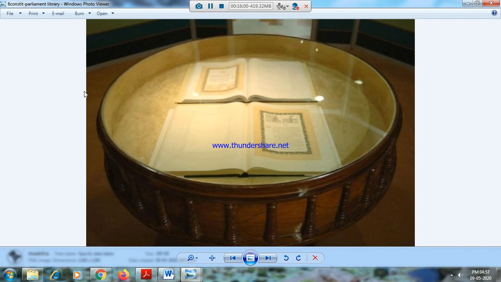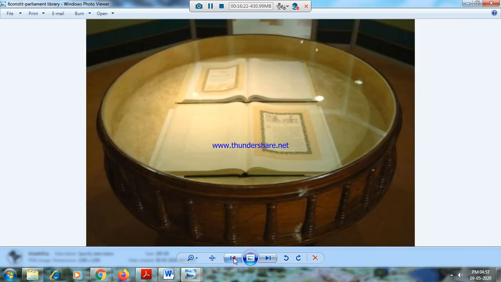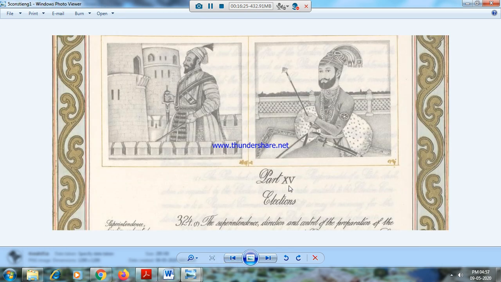This is the original constitution that was handwritten, kept in the Library of Parliament in a helium-filled chamber. You see the calligraphist, Mr. Prem Bihari Raizada. And the paintings were all painted by the painters of Santiniketan. That includes Mr. Ram Manohar Sinha and Nandlal Bose.